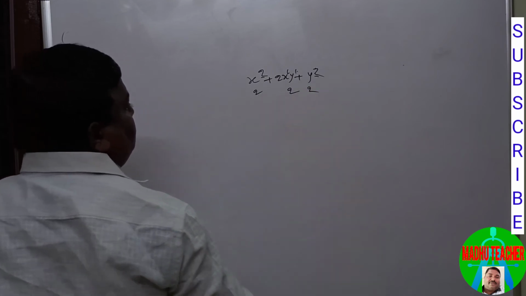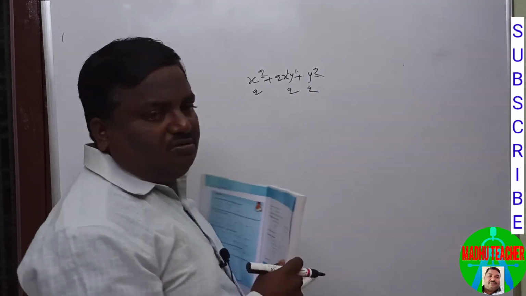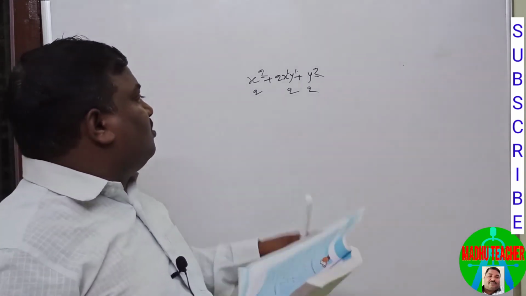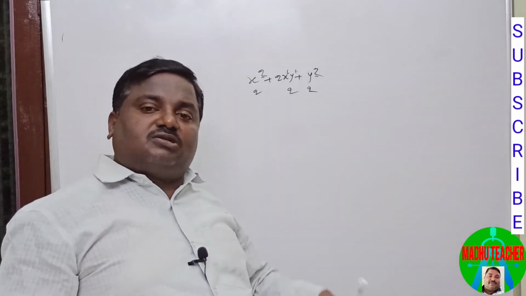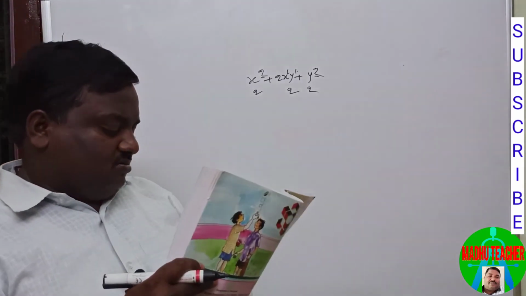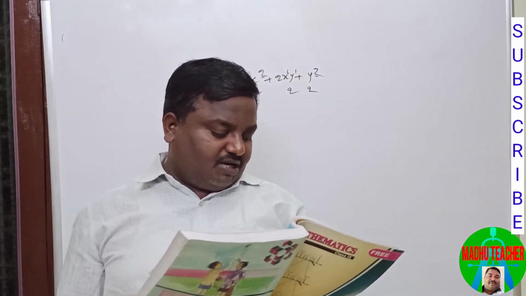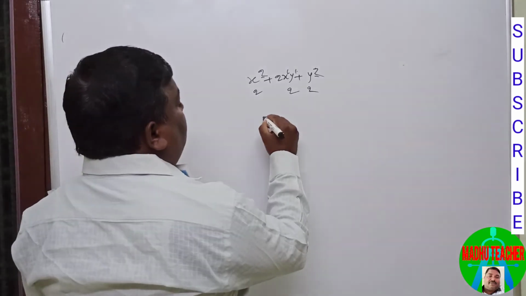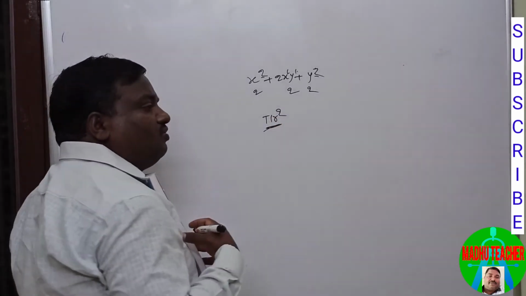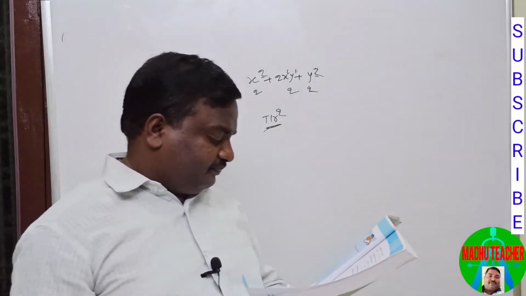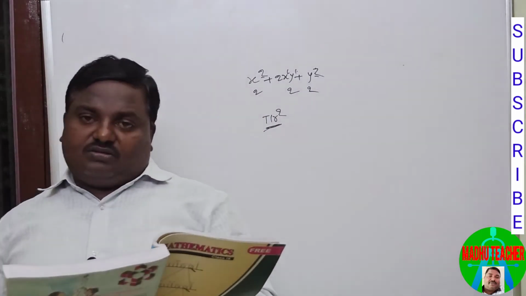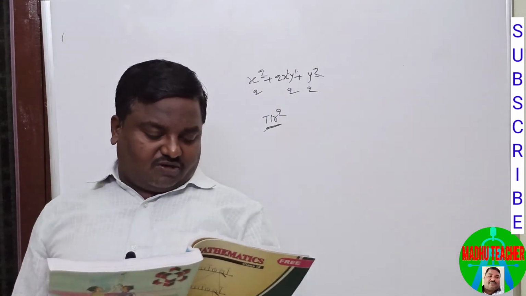All the terms have the same degree, so its degree is also 2. Among these, 2 is the greatest, so 2 is the degree of the polynomial. Pi r square is a monomial. Yes, it has only one term, so it is a monomial. Yes, true. So this is the fifth bit, true or false.